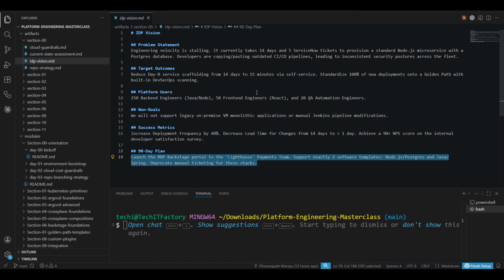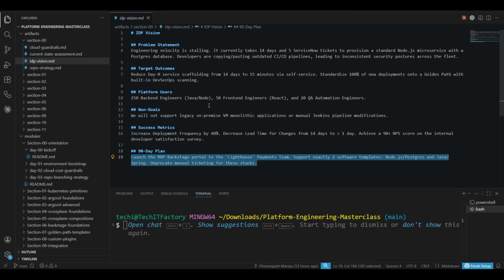And also if you see, this is our IDP vision. So target outcomes: reduce day 0 service scaffolding from 14 days to 15 minutes via self-service, standardize 100% of new deployments on the golden path with built-in DevOps scanning or DevSecOps scanning. Then platform users: 250 back-end engineers, 50 front-end engineers and 20 QA automation engineers. Like this is the vision of what we are going to do in the coming sessions.